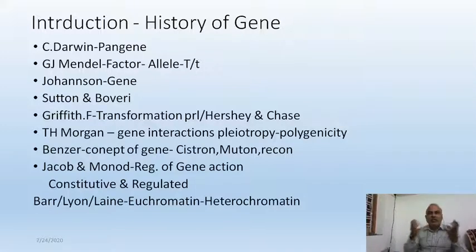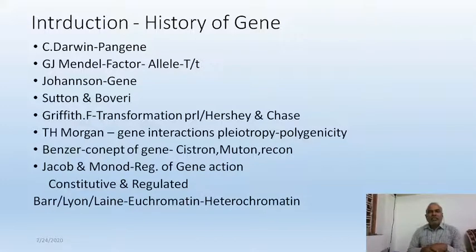So to find out what the actual genetic material or transforming principle is, several scientists, Avery, Hershey and Chase, worked on that particular genetic principle and finally came out with DNA as the genetic material.